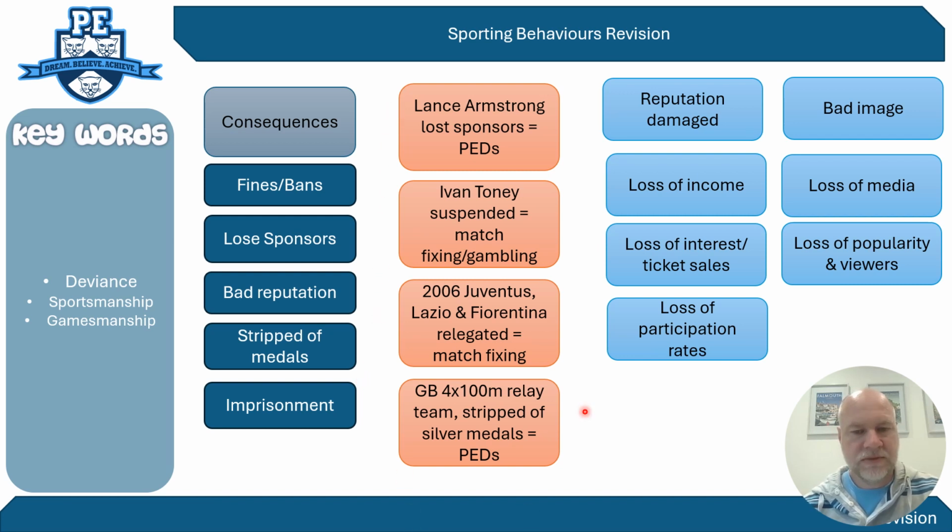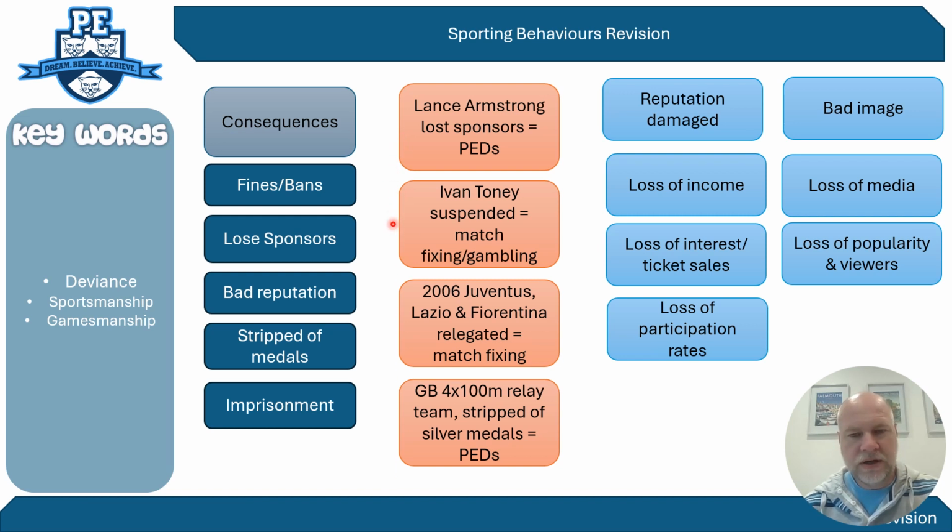So here are just some different examples where players or sports performers have faced sanctions, their consequences for their behaviour, their deviance. Lance Armstrong was a Tour de France cyclist, one of the world's most famous and most successful in history. It came out that he was on performance enhancing drugs, and he lost his sponsors as a consequence.